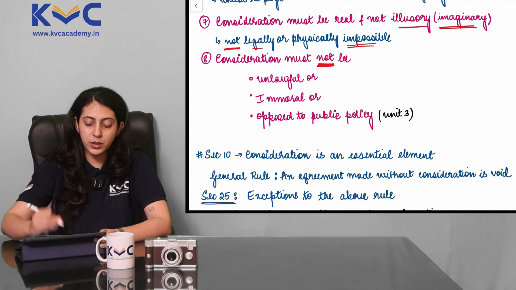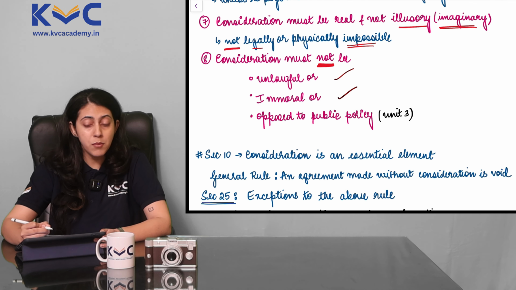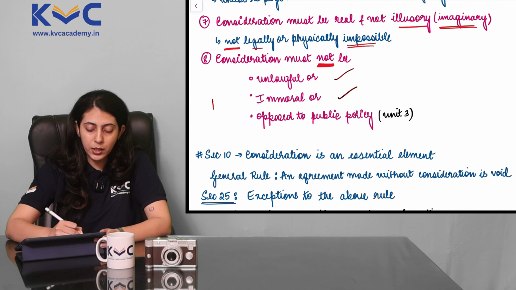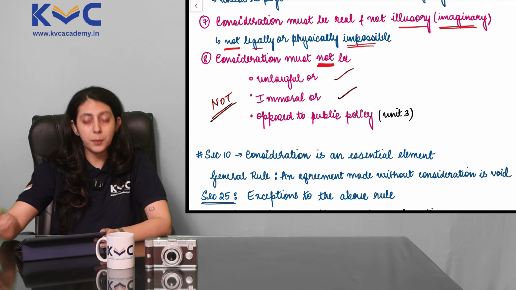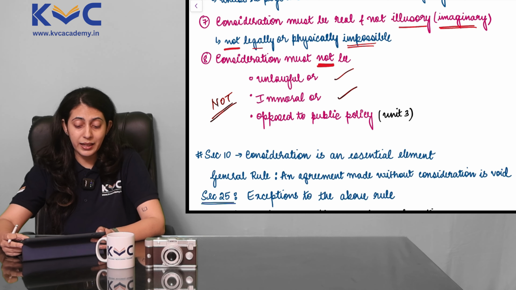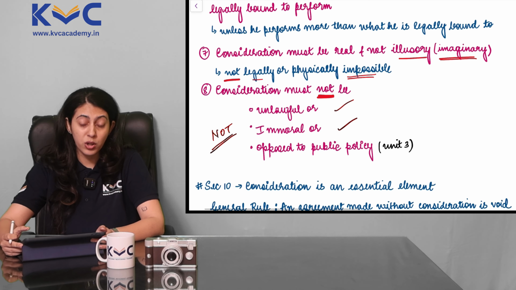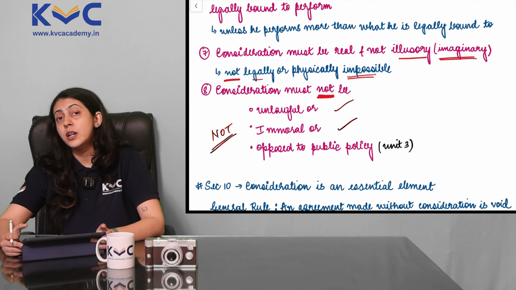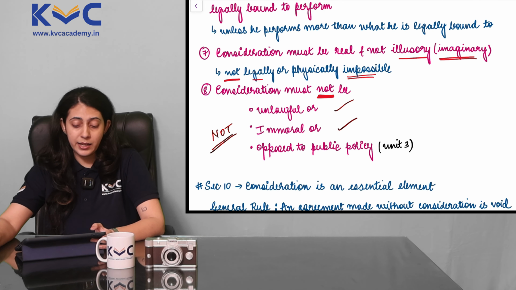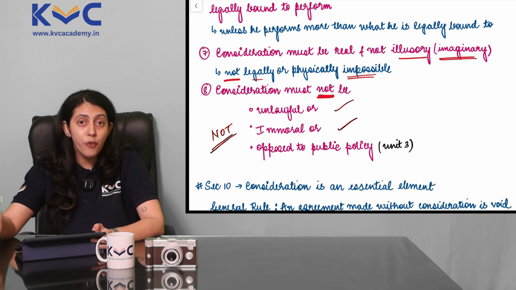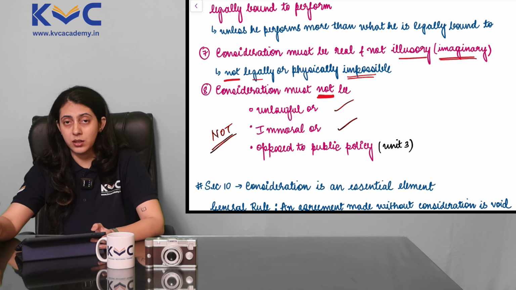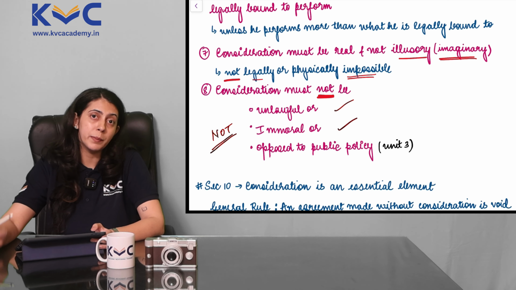Unlawful, you're familiar with the word. It should not be immoral. It should not be opposed to public policy. And these are the 8 essential elements or the legal rules for consideration to be valid. Only if all of these legal rules are followed and complied with, only then the consideration that is involved in the contract will become valid.